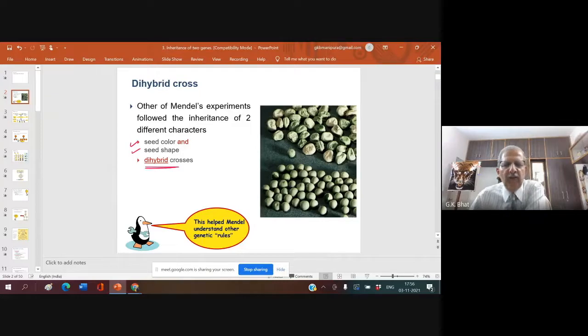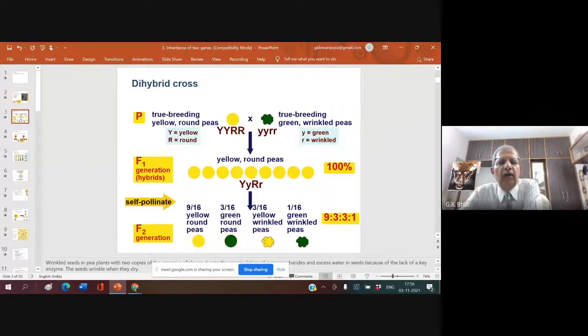You will be asked in examination, what is a dihybrid cross? A dihybrid cross is the cross between two plants which differ in two characters. One is seed color and the other is seed shape. Now let us look into that. A true breeding yellow round is crossed with a true breeding green wrinkled. For yellow we use capital Y, and for round we use capital R.